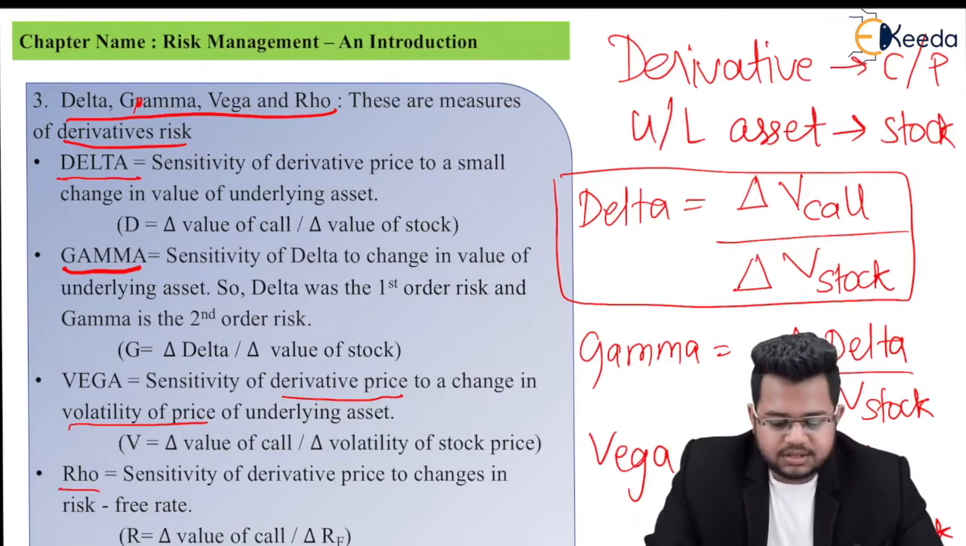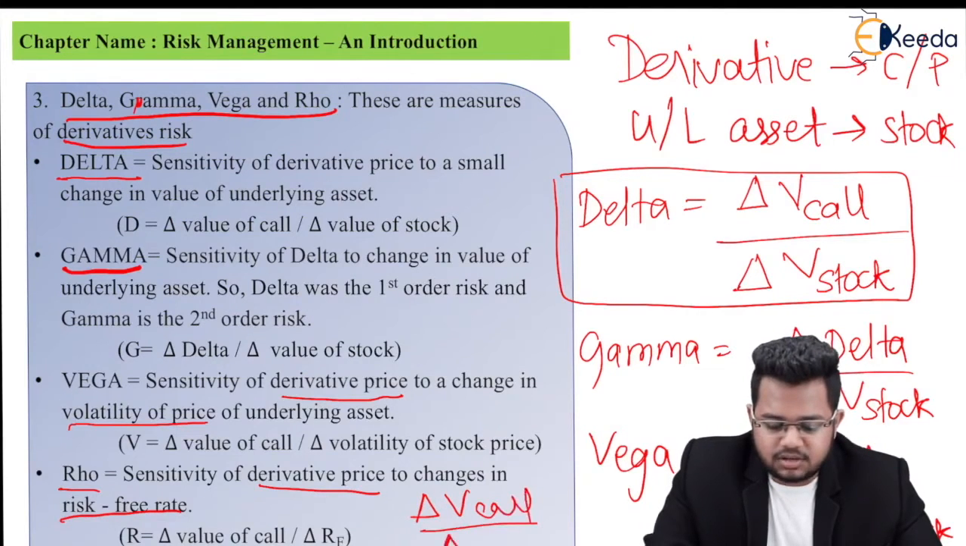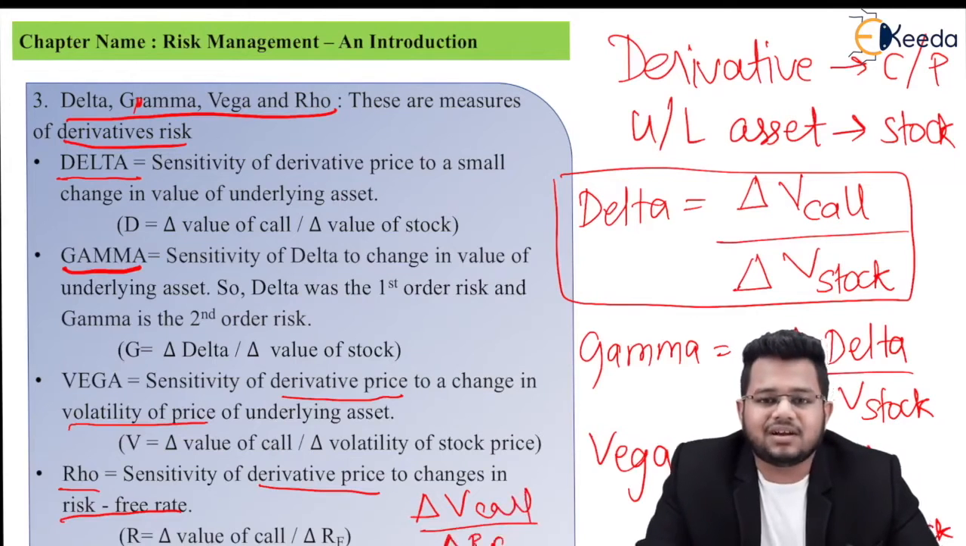Rho, it is the sensitivity of derivative price to changes in the risk-free rate. This is basically change in value of call divided by change in the risk-free rate.